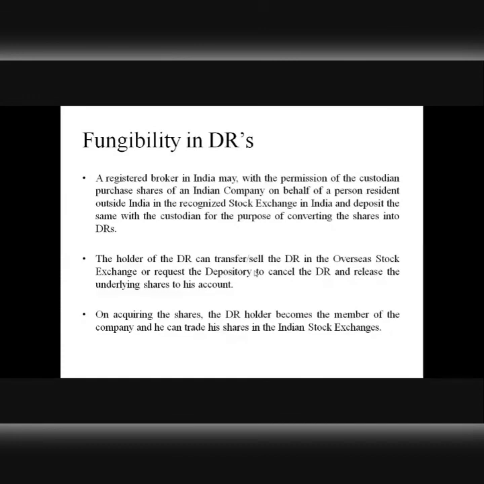Am I clear? On the same lines, the issuing company can continuously transform its equity into DR instruments, depository receipts, right? So that it is able to raise foreign currency equity from the overseas market. Okay, so this is how fungibility operates, right?